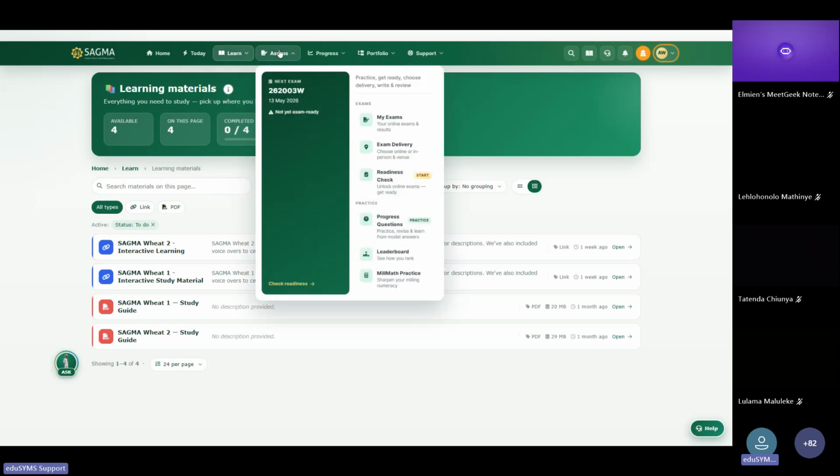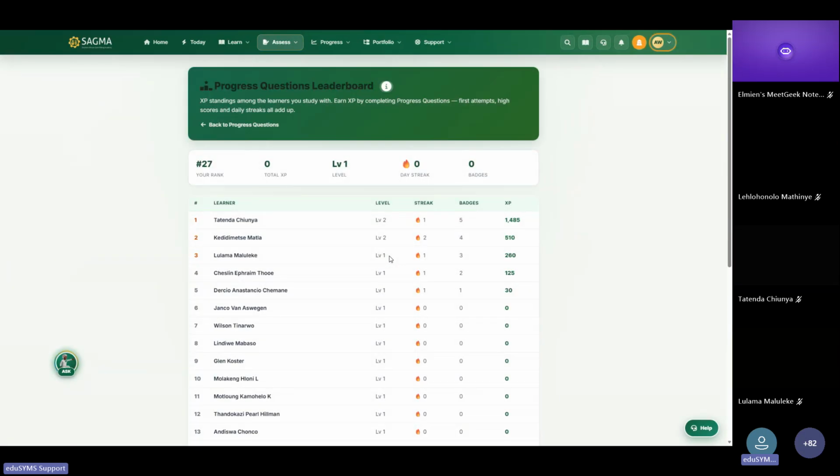Now, the fourth menu is Assess. On the Assess menu, firstly, there is this thick black banner that you're going to see. It will always change and be so interactive that it shows you that you are not yet ready for an exam, and you can check your readiness. Depending on what's due, this banner will always indicate what has to happen. On its far right, it gives you access to the exams, the exam delivery method, and the readiness check. Then also the practice and progress questions, and the leaderboard that shows you how you're ranking on those XP points that we touched on earlier, to say who's been taking this.